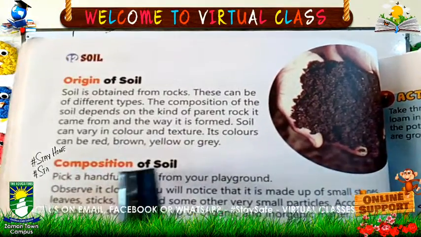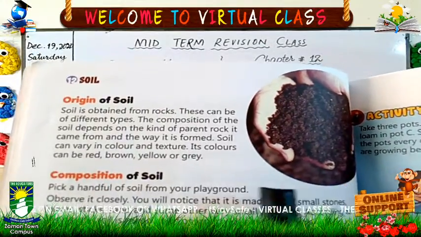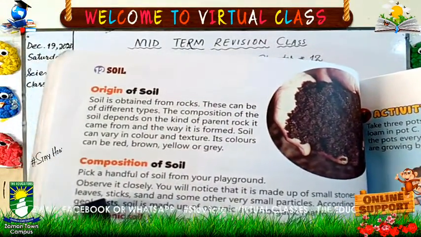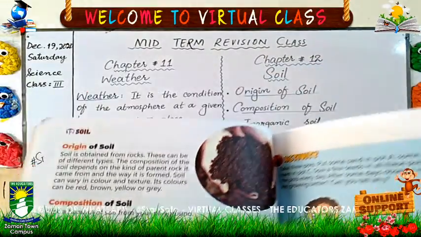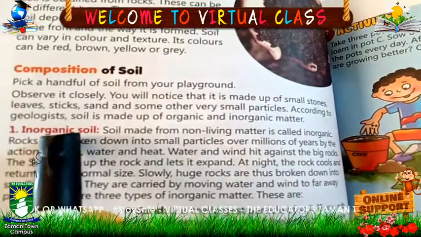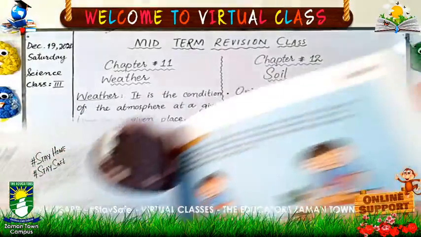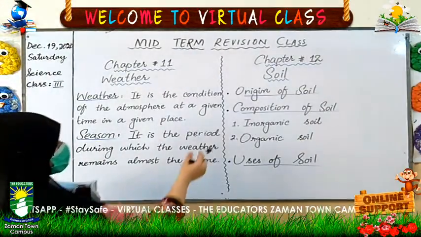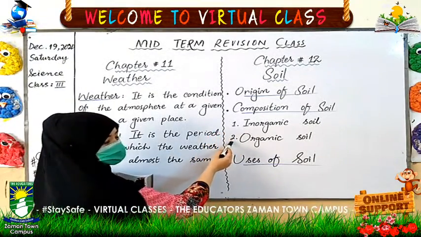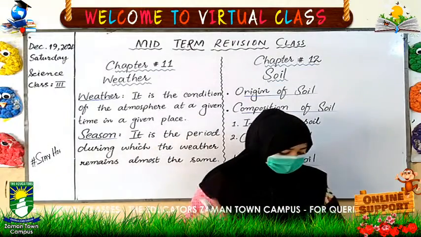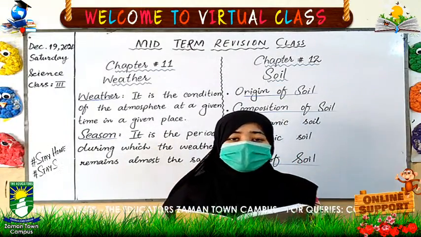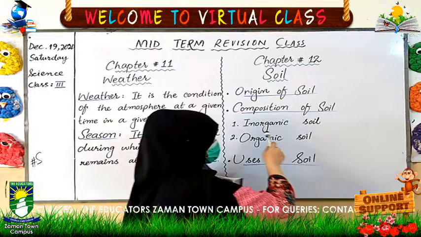And come to the composition of soil. The soil is made up of many leaves, sticks, sand and some other very small particles. Now come to the types of soil. Here we have two types of soil. Number one is inorganic soil and number two is organic soil. What is inorganic soil? The soil made from non-living matter is called inorganic soil.